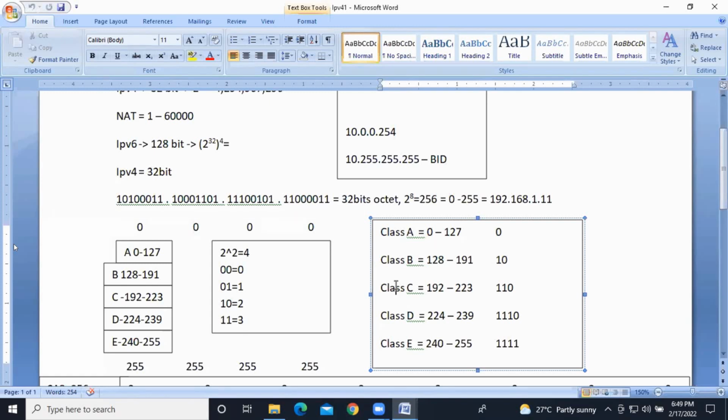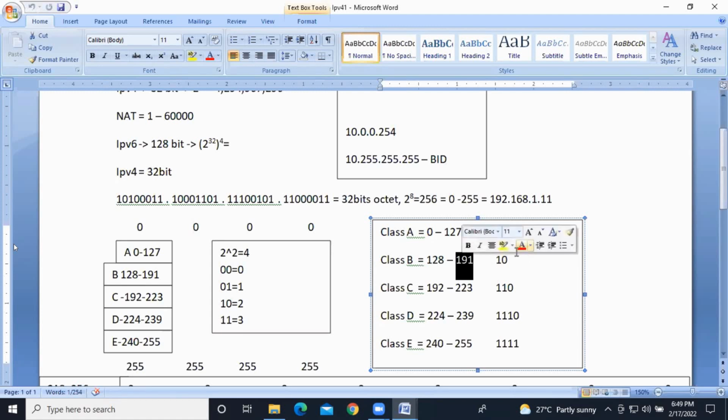Clear? So now my question is, how do they define the class range? Why is class A 0 to 127? Why not 0 to 191? On which basis do they define the class range? With the help of the priority bit.